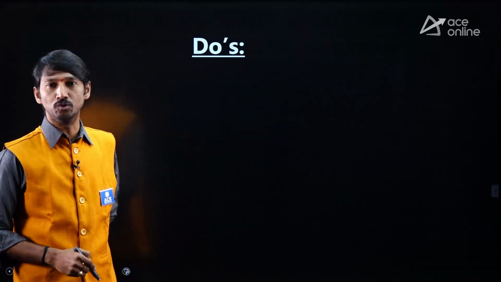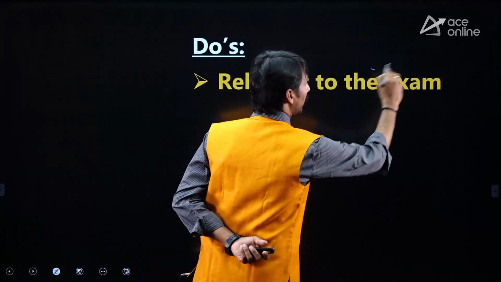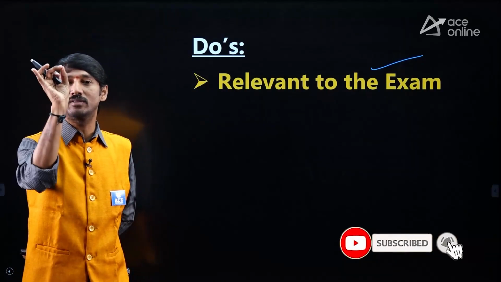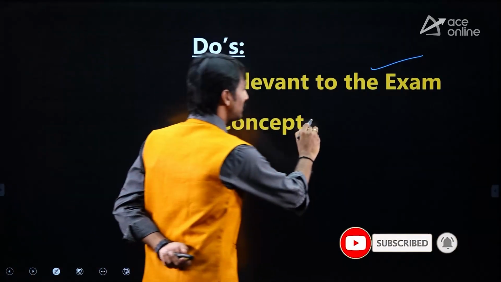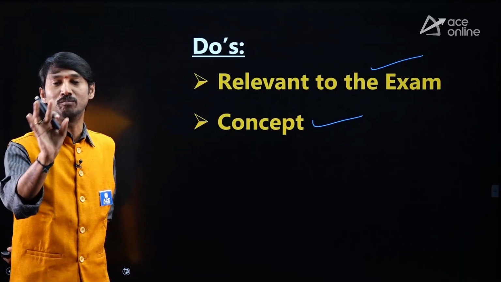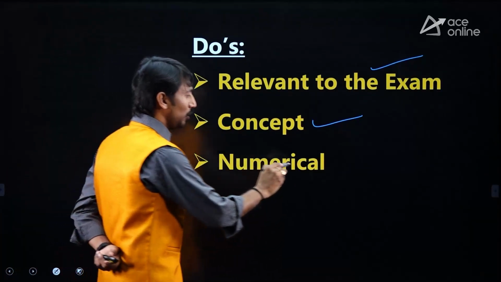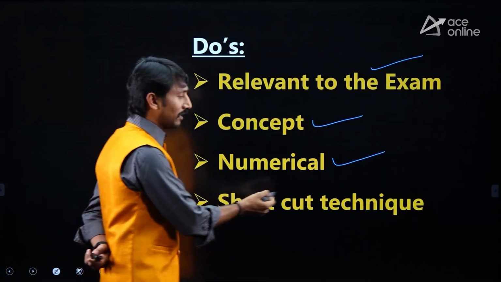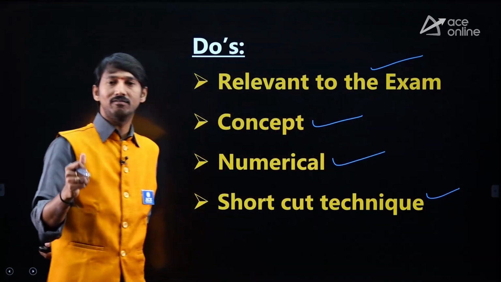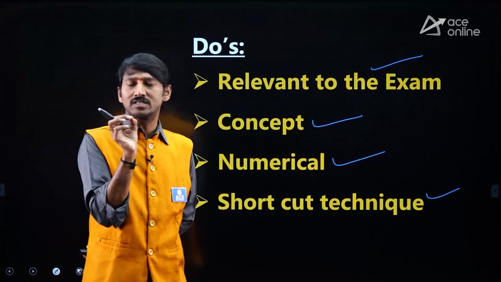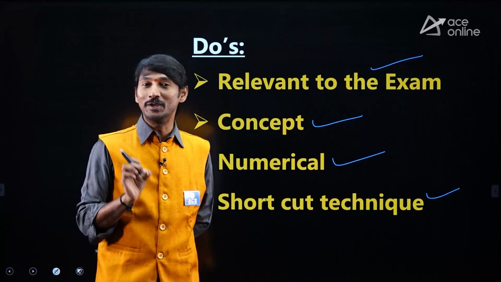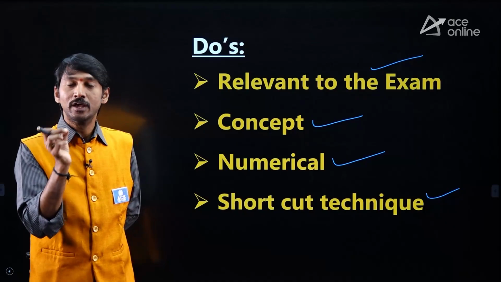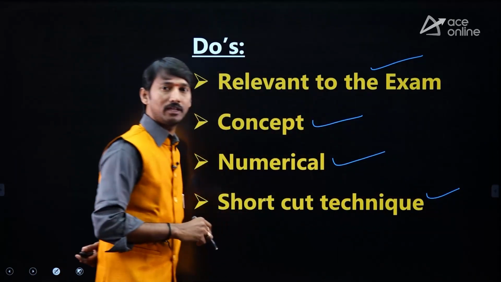So what are you supposed to do? First thing, relevant to the exam, know what the syllabus is and in what way they are asking questions, relevant to that syllabus only. Next, concept: concentrate on the concepts more and more for sure. Second, numerical: you need to practice more and more numerical for sure. Then shortcut techniques: whatever the preparation, if any solution is very lengthy, taking 5 to 10 minutes, don't follow that. Practice in such a way that you develop one shortcut technique if possible.